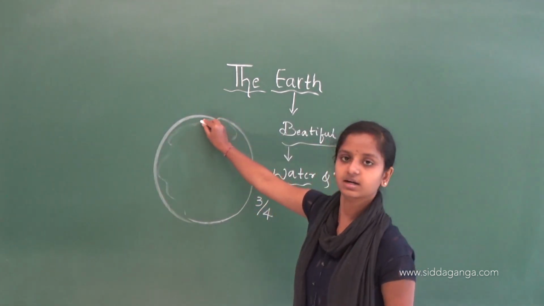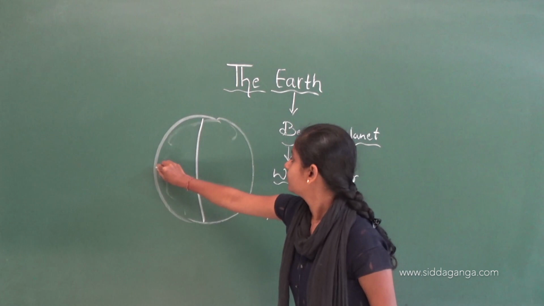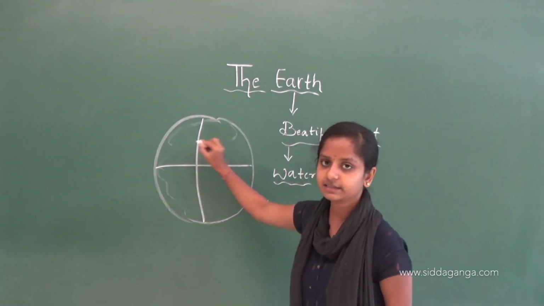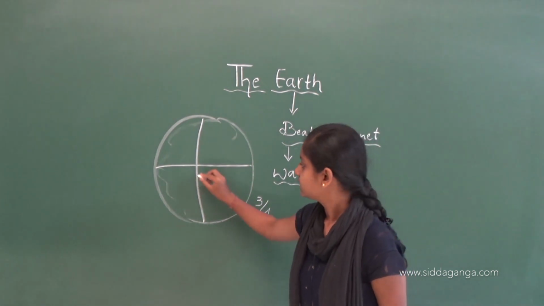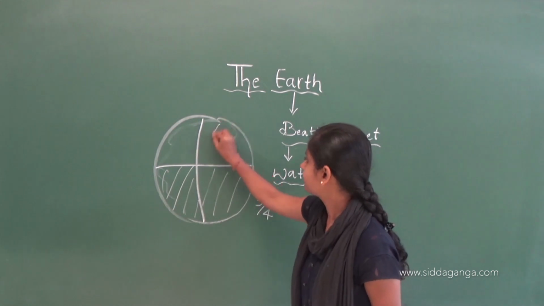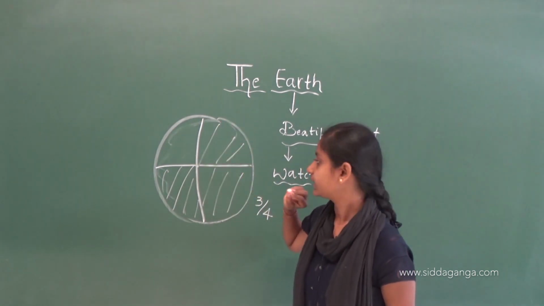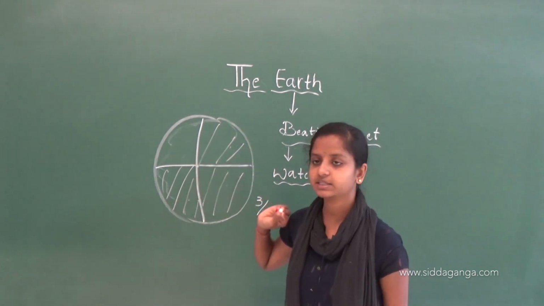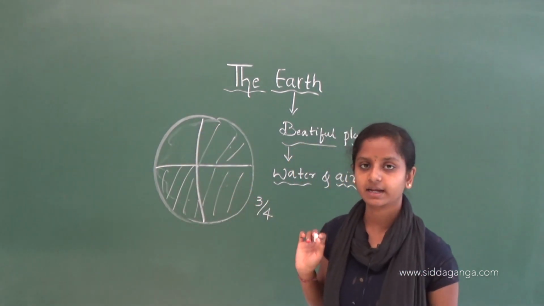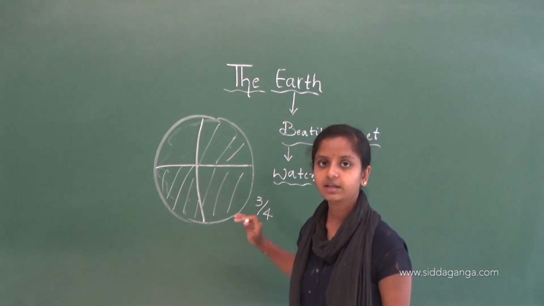Imagine this Earth is made of 4 parts, equally divided. These 3 parts are made of water. We can see water in all these 3 parts and only 1 part is land.